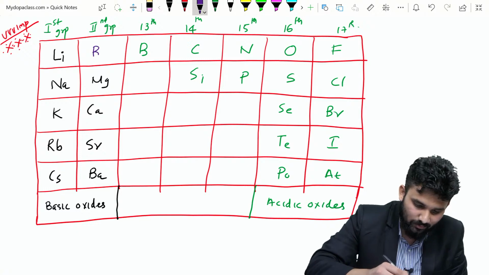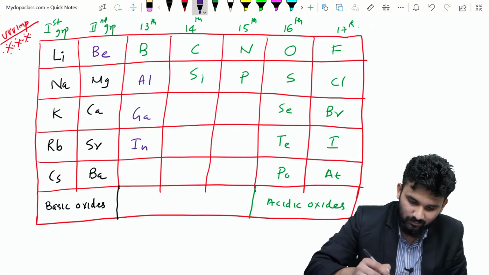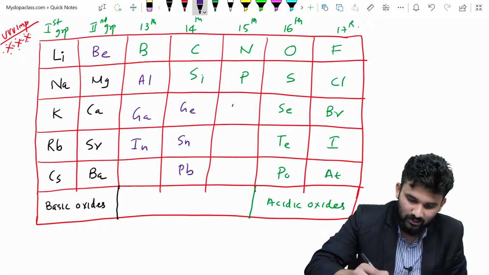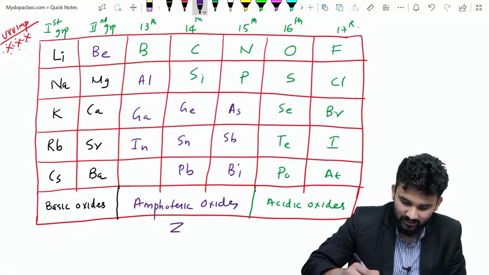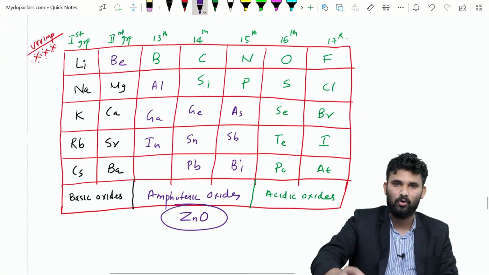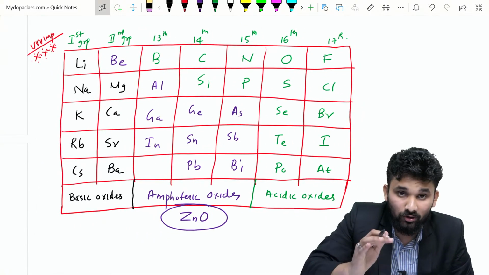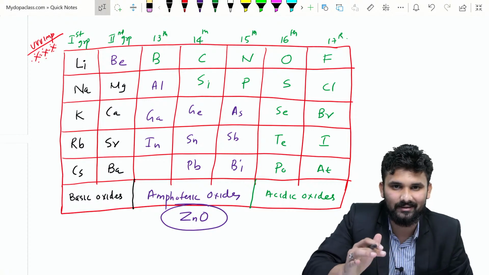And blue, here I am taking beryllium, and here this is aluminium, and this is gallium, and this is indium, silicon, germanium, then tin, then lead, arsenic, antimony, bismuth, and these are all amphoteric oxides. And I am adding one more thing, that zinc oxide is also an amphoteric oxide. This is our box. If you know this box very well, then you can find the acidity, basicity and amphotericity.